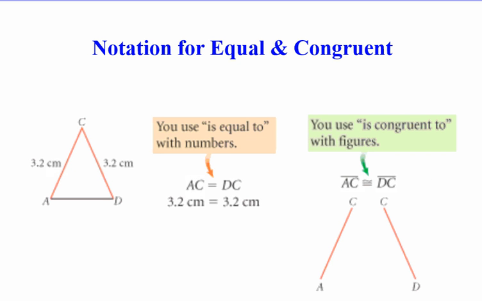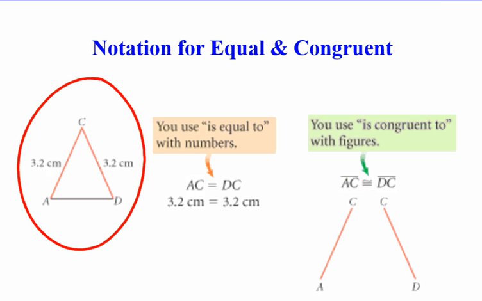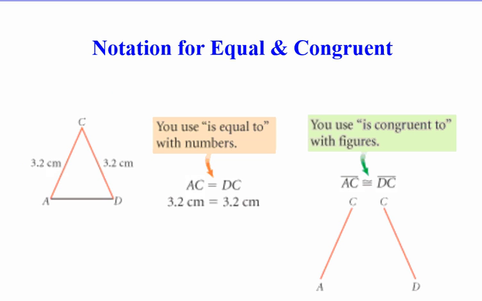Next, we're going to talk about the notation for equal and congruent. You use is equal to with numbers, and you use is congruent to with figures. So let's look at the two figures that we have here. First, we have triangle ACD over here. And we can see that side AC and side DC are both 3.2 centimeters. So they are equal in length. If we want to say that their measures are equal, then we would write AC equals DC.